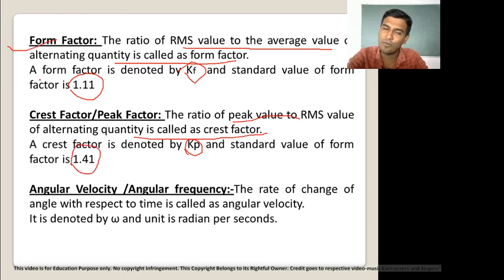These are the two factors. The first factor is the form factor and the second factor is the crest factor. Form factor is defined as the ratio of RMS value to the average value, which is denoted by Kf, and its standard value is 1.11.